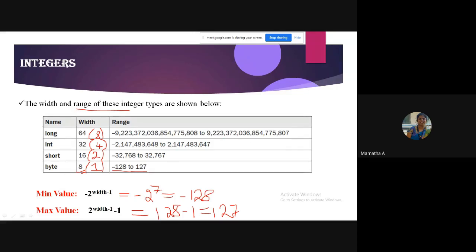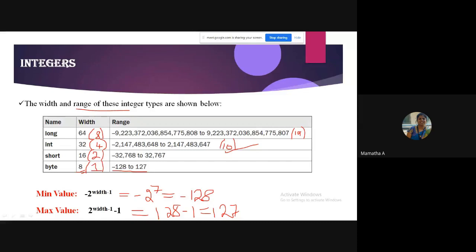You can just see how many digits are there for int. I think 10 digits, which ranges from this value. And long is how many digits? 19 digits, remember. So it can hold an integer made up of 19 digits, while int can hold an integer made up of 10 digits within the range I showed in the slide. So you have to remember this formula. At the end, I will ask you.